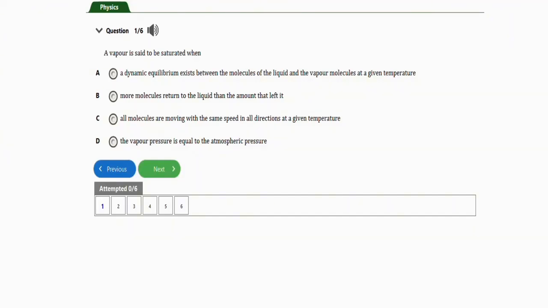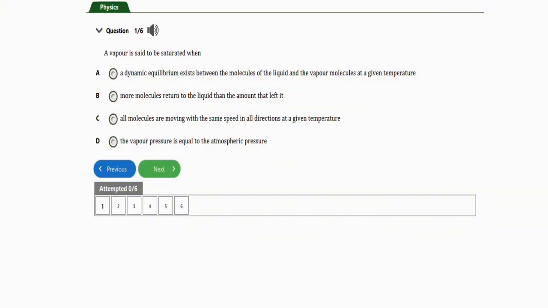The first question I have here says, a vapor is said to be saturated when option A, a dynamic equilibrium exists between the molecules of the liquid and the vapor molecules at a given temperature. Basically, guys, this is the right option for this question. No need checking option B, C, and D. The correct option is option A. So that's it for this question.